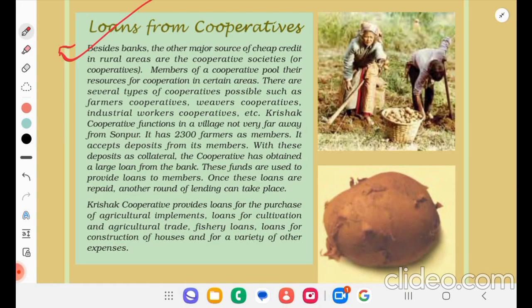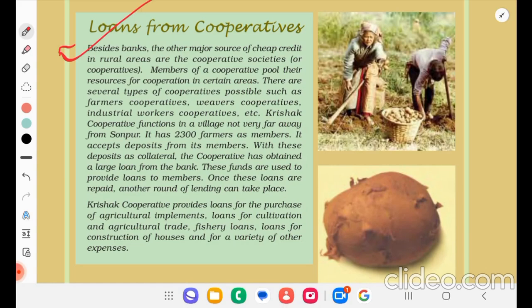Krishak cooperative functions in a village not very far away from Sonpur. It has 2,300 farmers as members. It accepts the deposits from its members. With these deposits as collateral, the cooperative has obtained a large loan from the bank. These funds are used to provide loans to members.